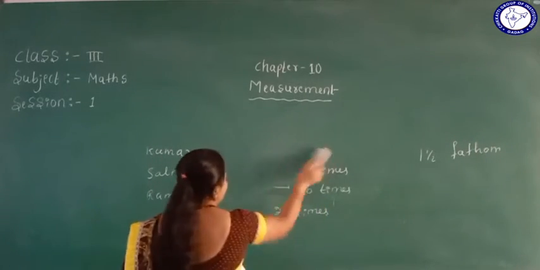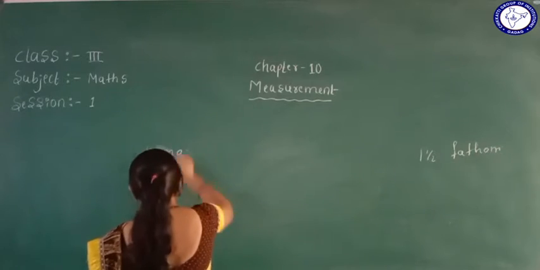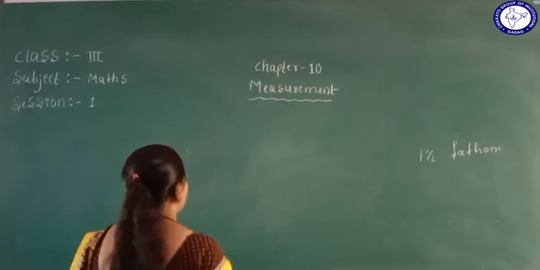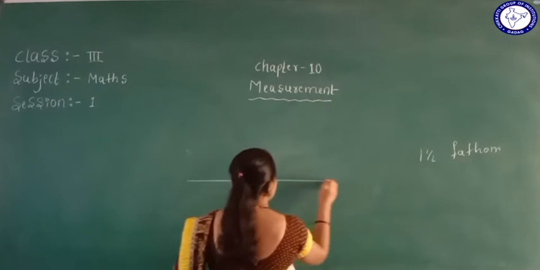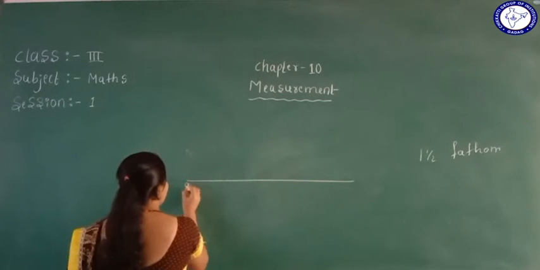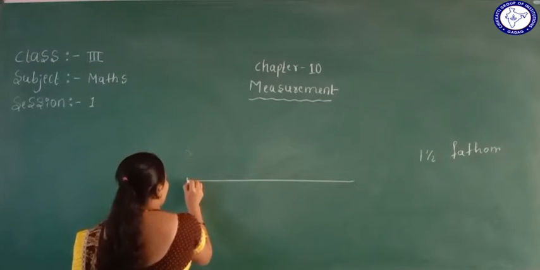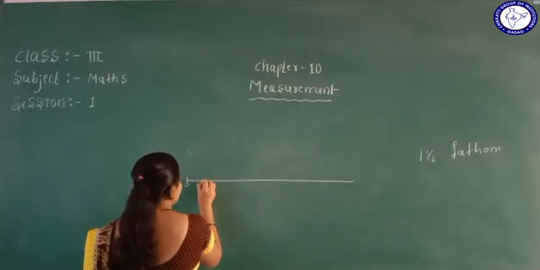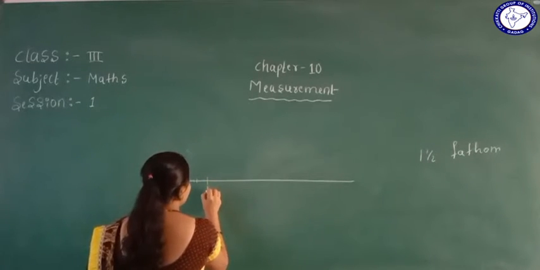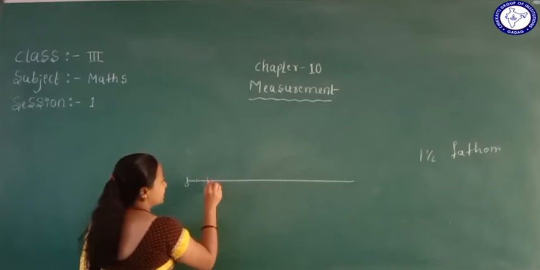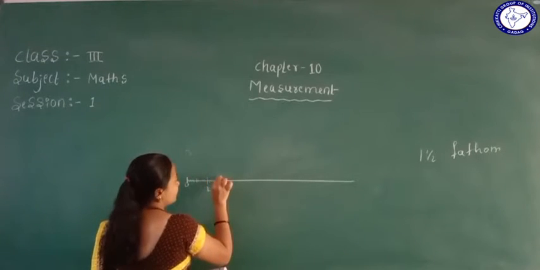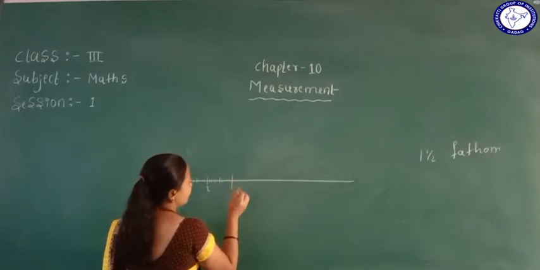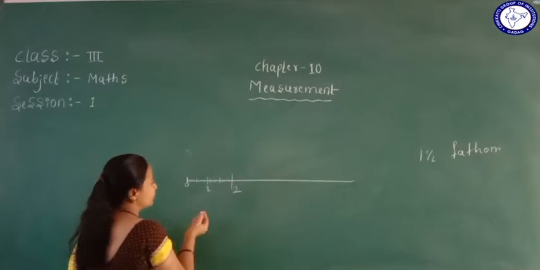I will draw a scale. Okay, see here. So this is a scale. From here, 0. Okay, so this is a long line. 1, 2, 3, 4. Here a small long line is there. 1, 2, 3, 4. Big long line. So it will become 1. Okay. So next, 1, 2, 3, 4. A little bit long. 1, 2, 3, 4. So now it will become 2. It can go from here to here.